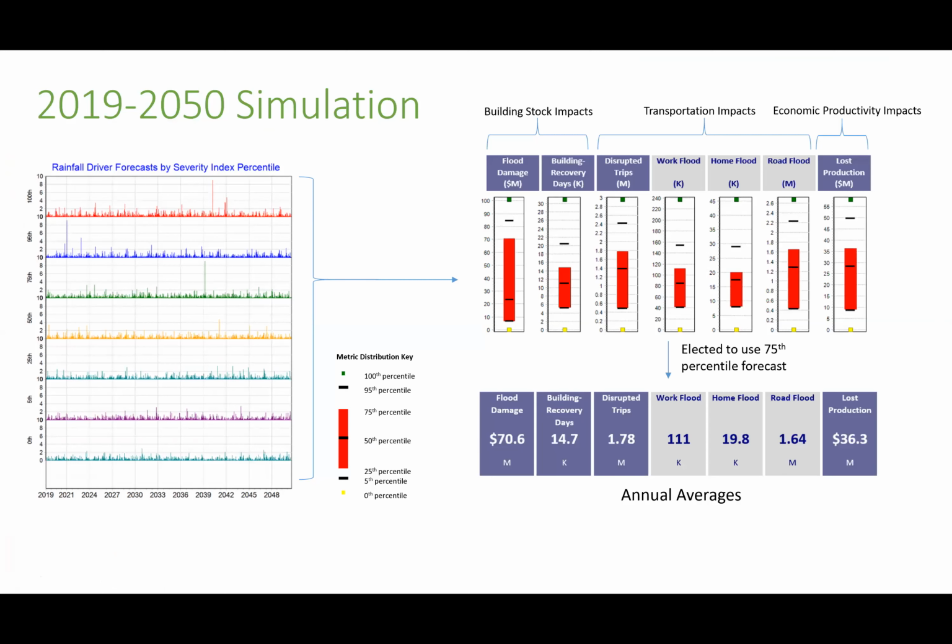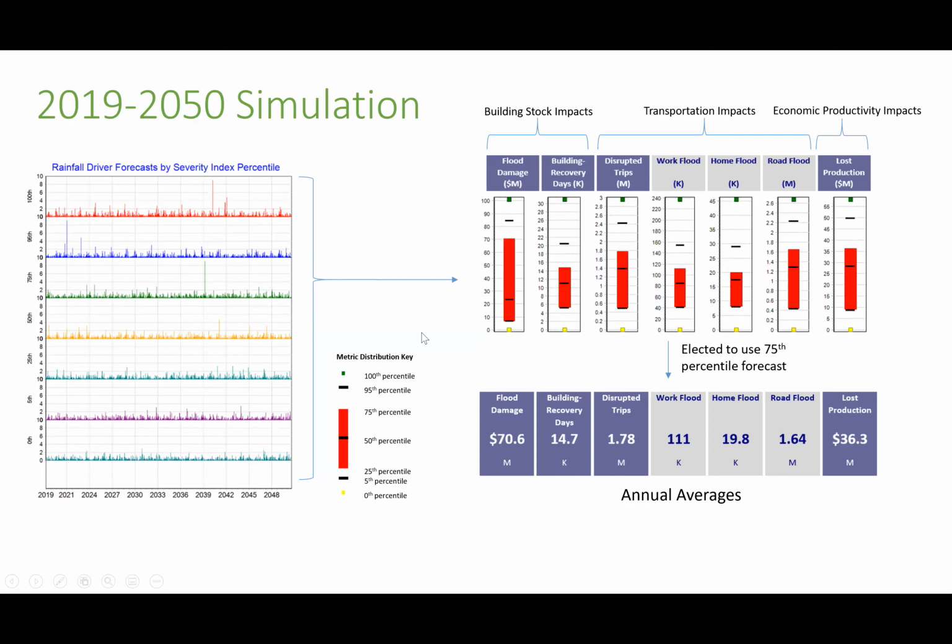In our simulation for Boulder, we focused on these metrics. They were building stock impacts, transportation impacts like disrupted trips. We were able to break that out into what they were disrupted by. Was a person's workplace flooded, home flooded, or roadway or pathway from one to the other flooded, and economic impacts as well, like lost production.